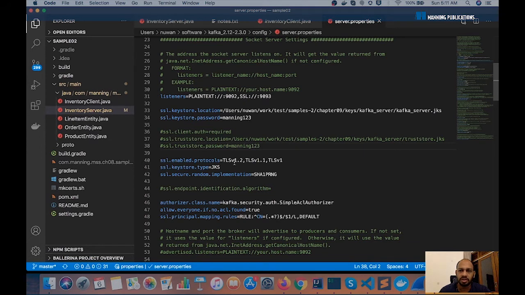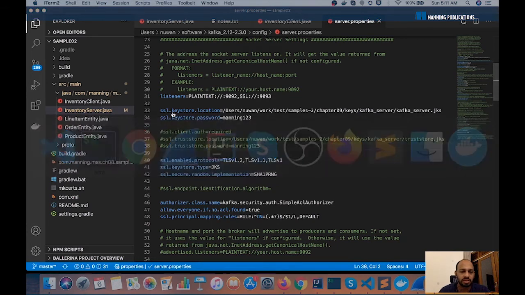You see on the top here the port that it listens on, the plain text port 9092, and the SSL port is 9093, and you have the key store location and the key store's password specified here in these two configurations.